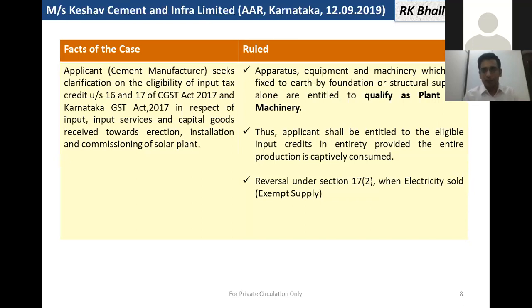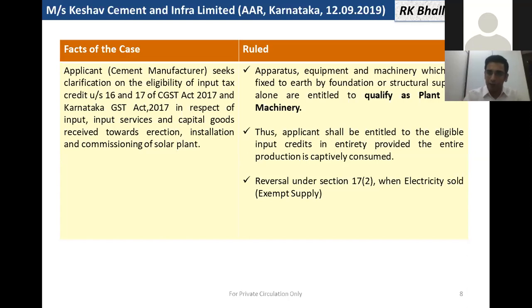The company constructed a separate solar plant, and that's it. The case went to the advance ruling to see whether the input shall be allowed in respect of the solar plant or not. So here the advance ruling ruled that apparatus, equipment and machinery which are fixed to earth by foundation or structural support alone are entitled to qualify as plant and machinery. So solar plant is a plant and machinery, and the input was eligible to the SSC and will be eligible to the SSC.